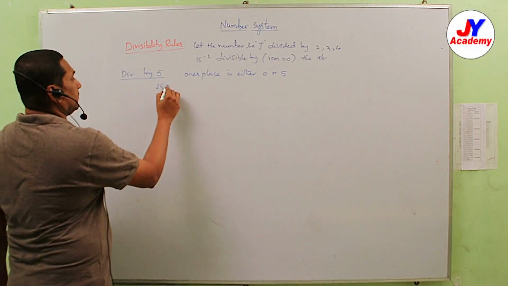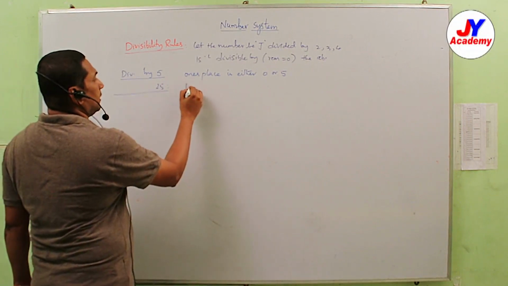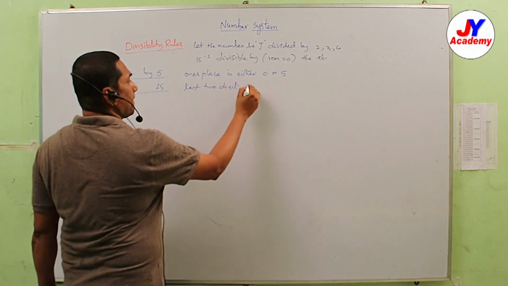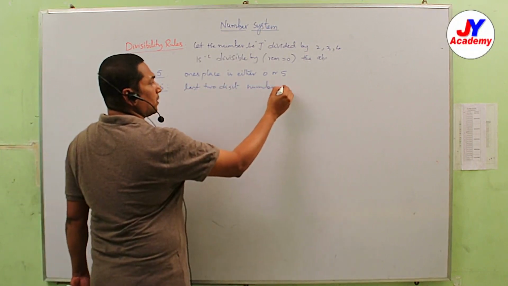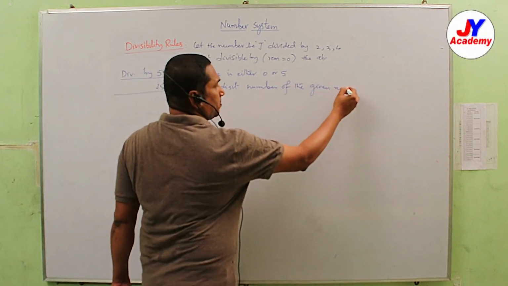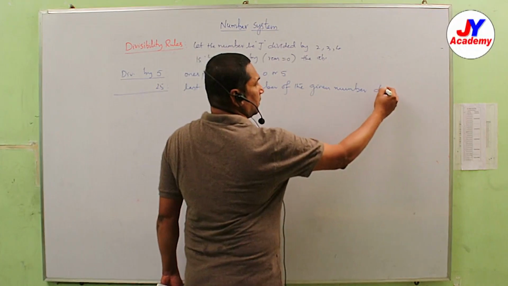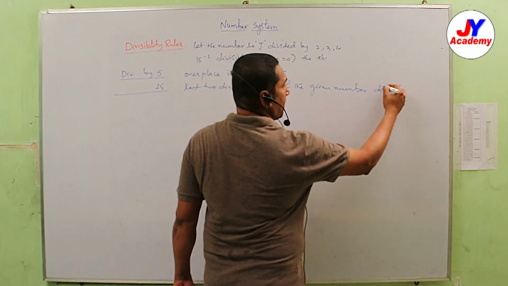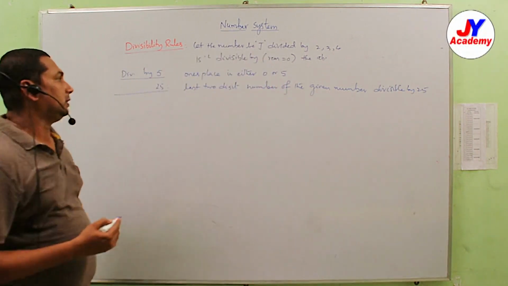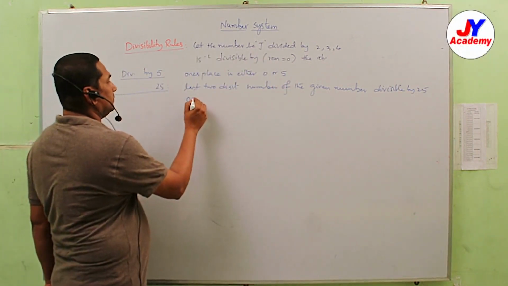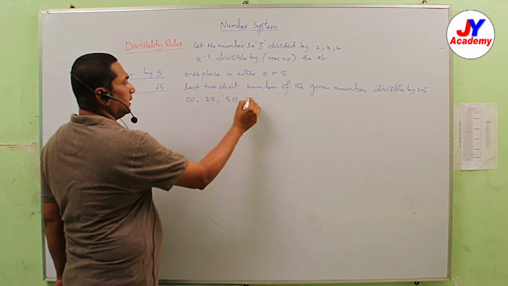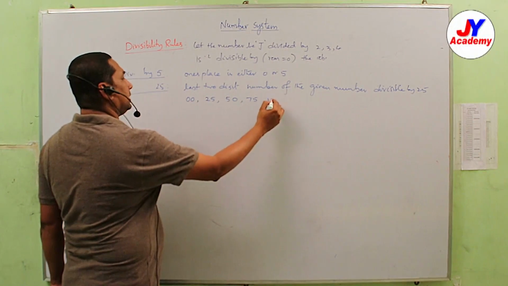Divisible by 25: if the last 2-digit number of the given number is divisible by 25, then the total number is divisible by 25. So that is 00, 25, 50, 75, because the next multiple is 100.